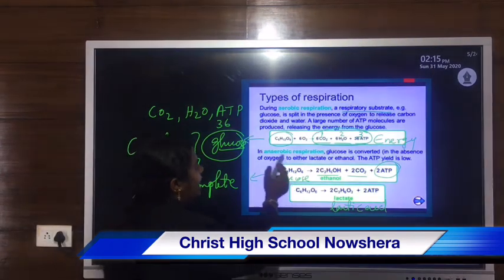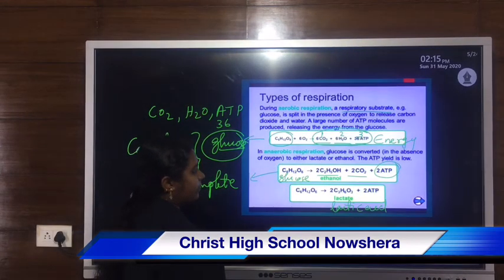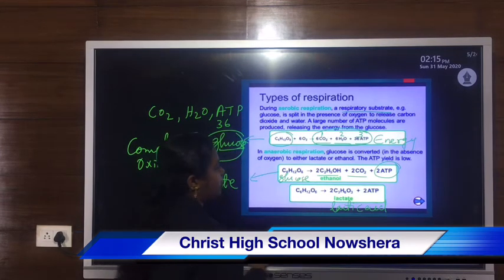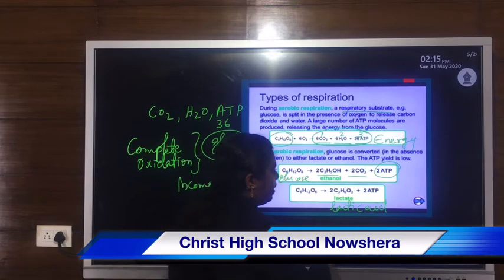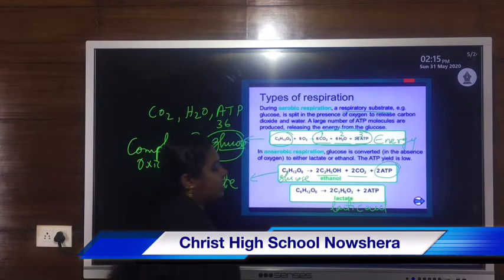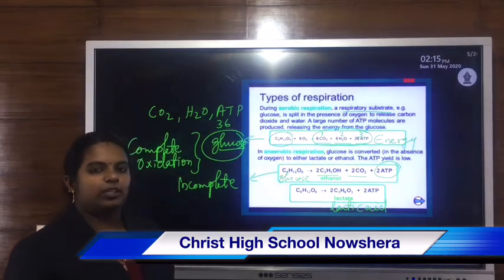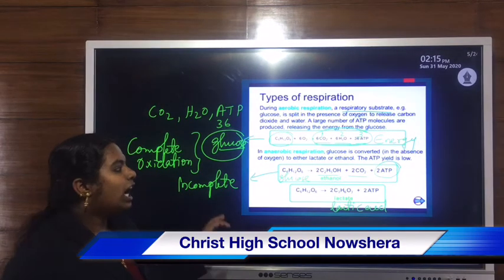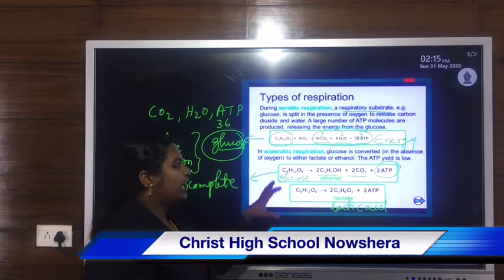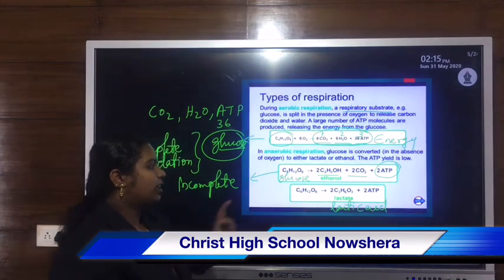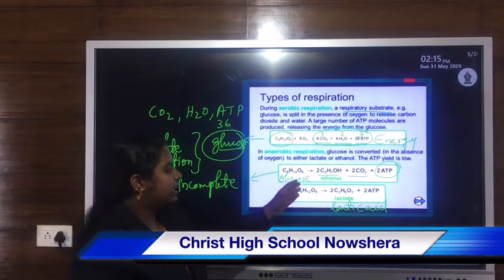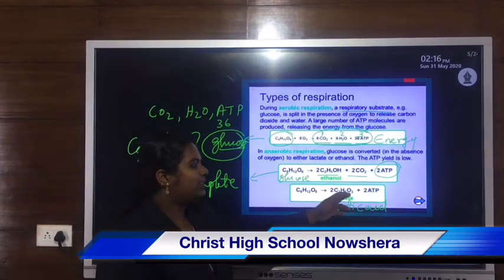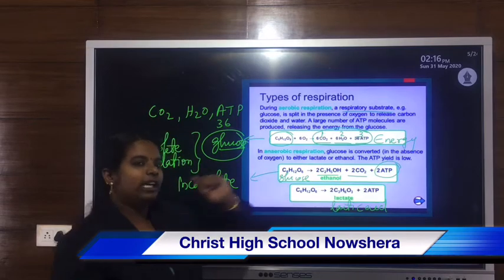Then in anaerobic respiration, glucose is converted into, or broken down, or split into lactic acid or ethanol, and the ATP yield is very low, only 2 ATP, because incomplete breakdown of glucose takes place due to absence of oxygen. So 2 end products are formed here. The one is ethanol or ethyl alcohol along with the carbon dioxide and release of energy.